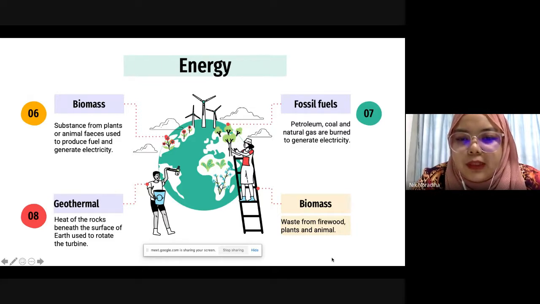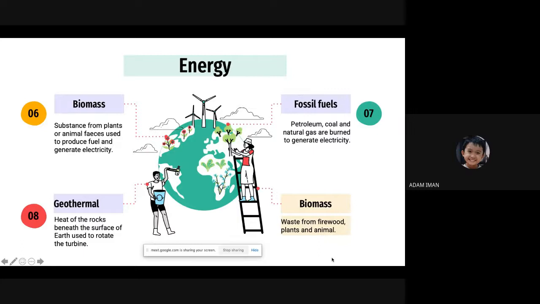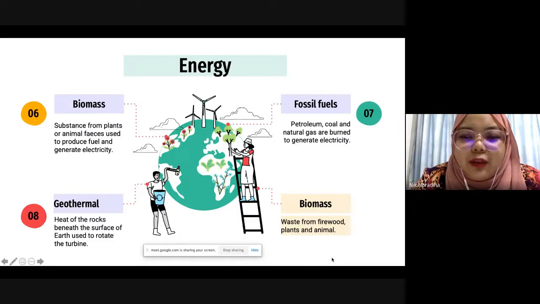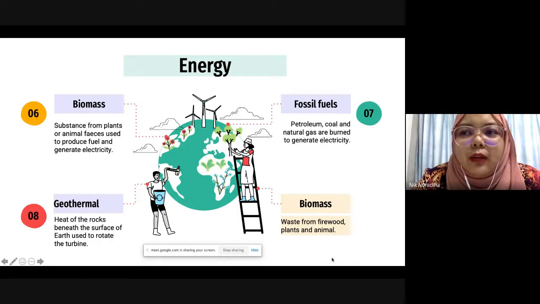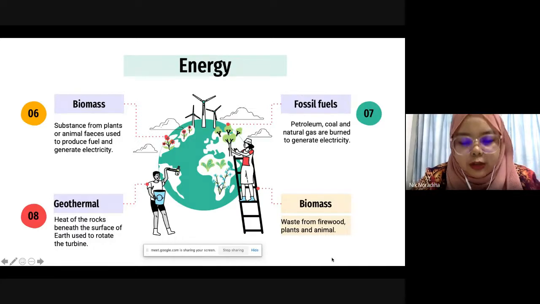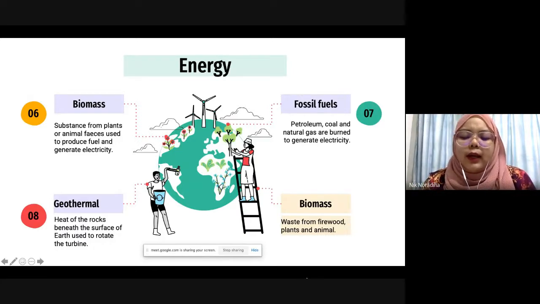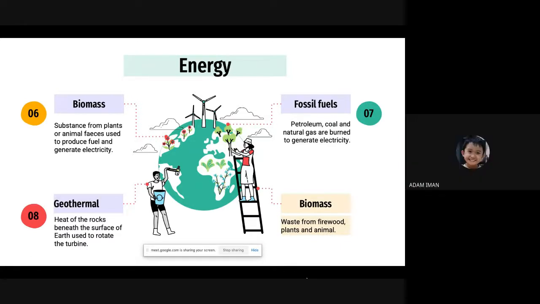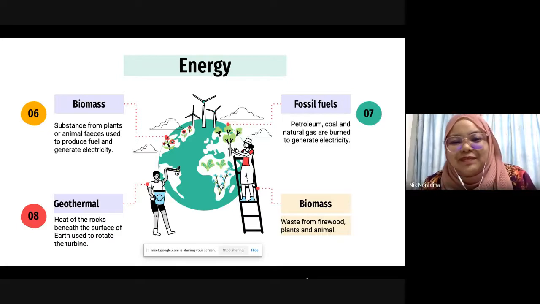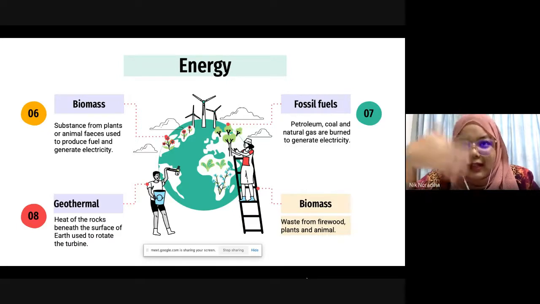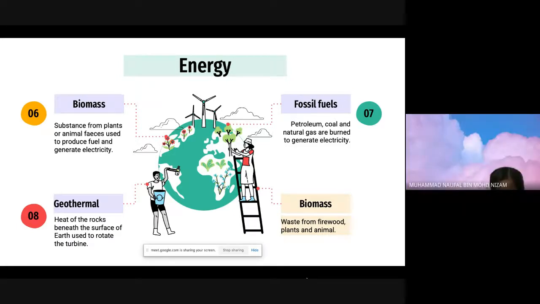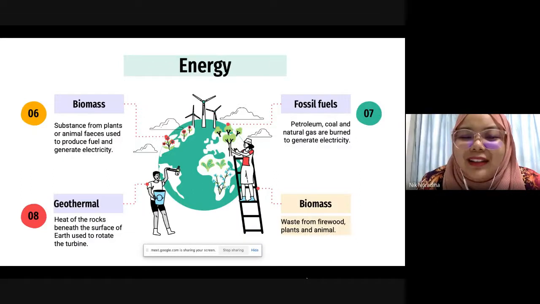So geothermal, where can we find the geothermal? Inside the volcano. Where is the volcano located? Not only volcano. How about the hot rocks under the surface of our earth? What can we find under the surface of our earth? Mines.